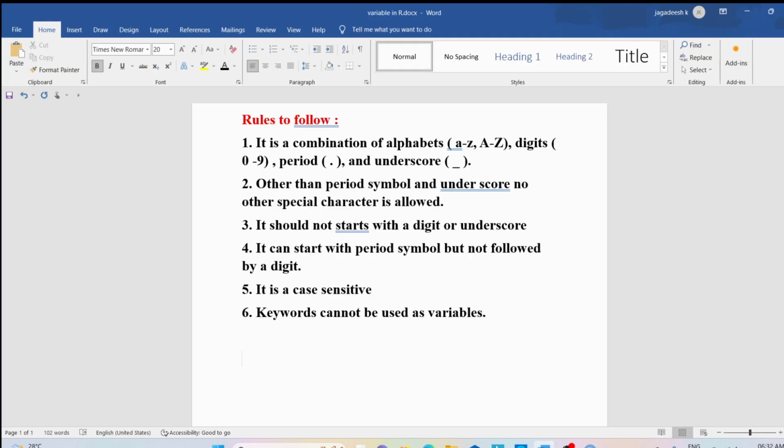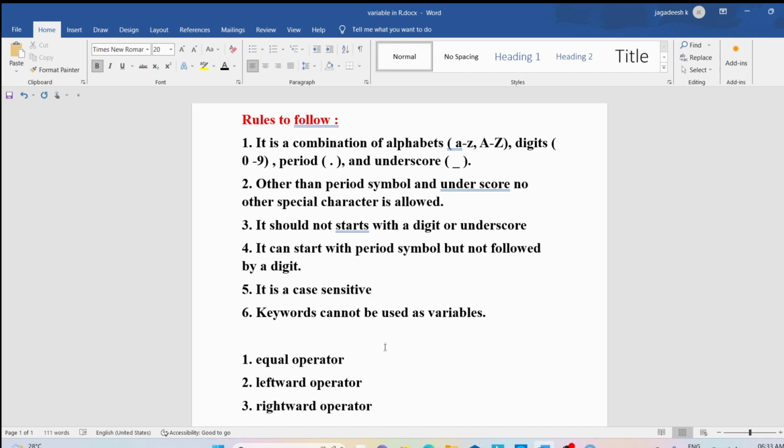R programming language supports three ways of assigning a value to a variable. One is using the equal operator, and the next ones are the leftward operator and the rightward operator.